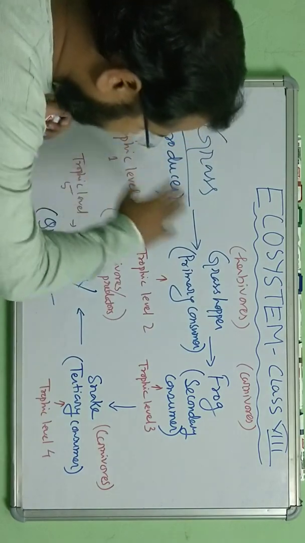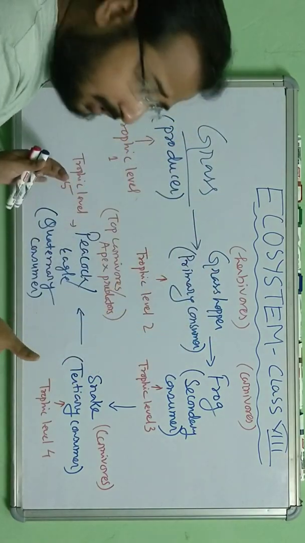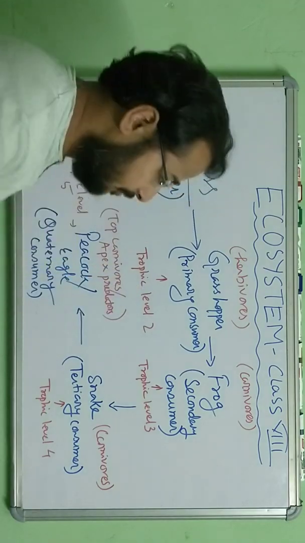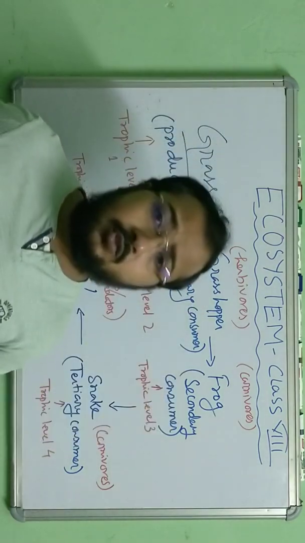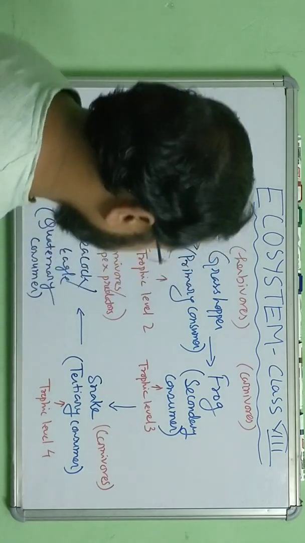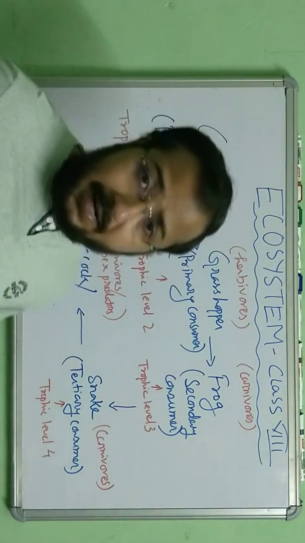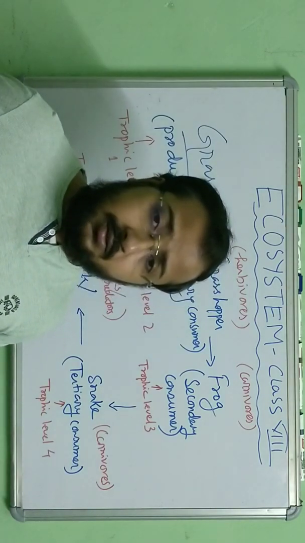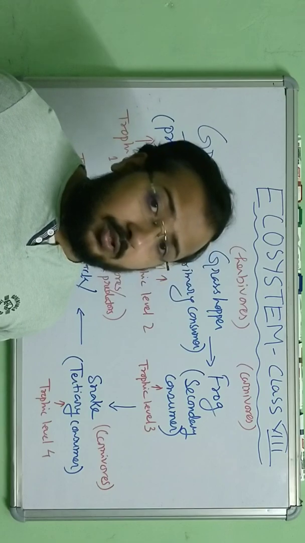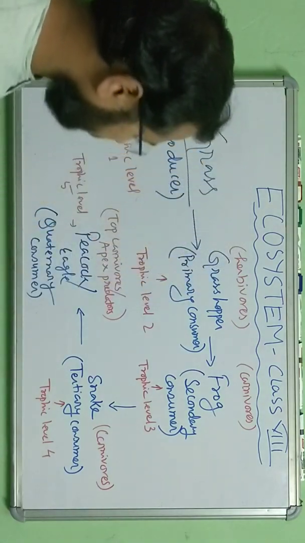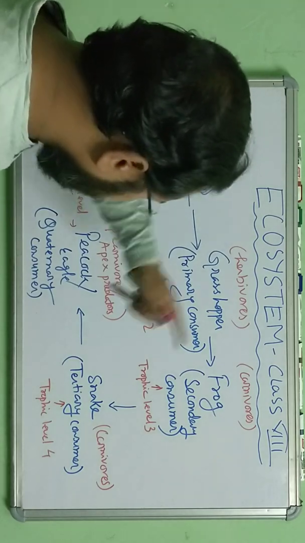These are foods following the chain. One animal depends on another for the food, so it is following a food chain. You can make a list of food chains that you experience around you in the ecosystem. The more you practice and the longer the list you make by observing your surroundings, the more you will get the concept and the better the understanding will be. So this is the food chain here.